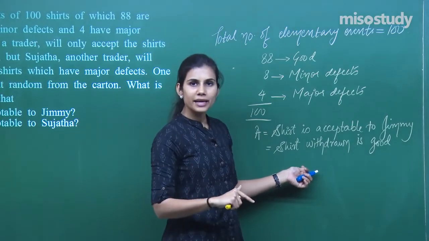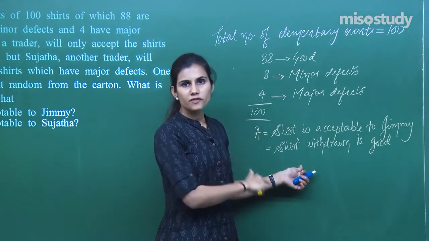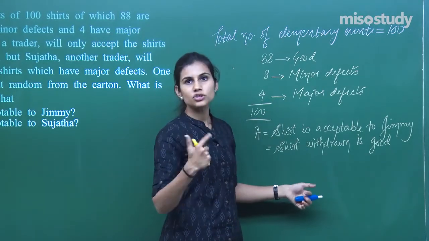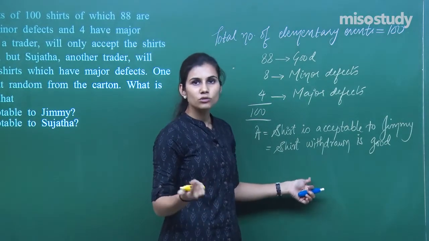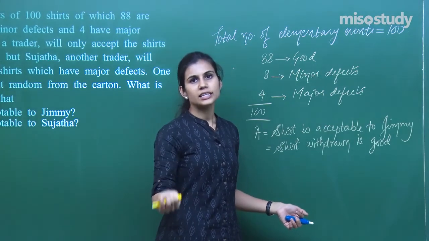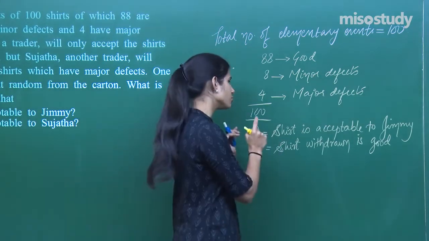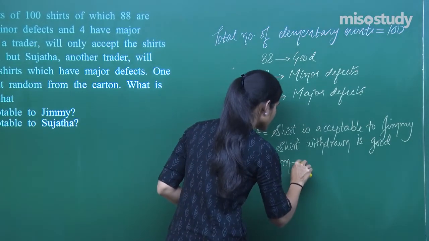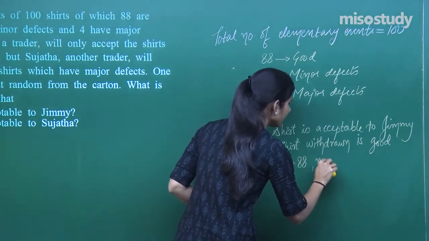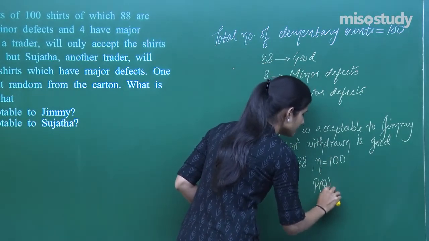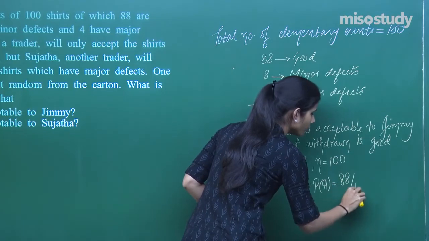If a shirt with minor defect is withdrawn, that is not favorable to event A. If a shirt with major defect, out of these 4 shirts, some shirt is withdrawn, then that outcome is not favorable to event A. But out of the left out 88 good shirts, any shirt is withdrawn, then that is going to be favorable to event A. So I have 88 favorable to event A and n is 100. So probability of A is 88 upon 100.